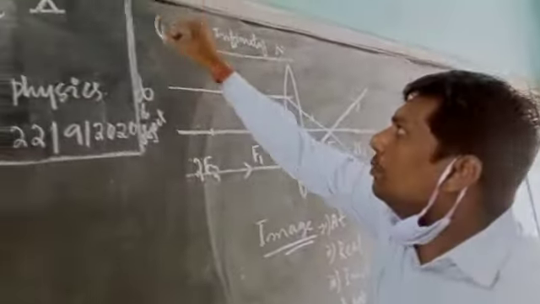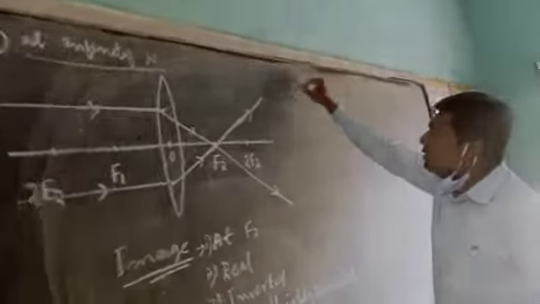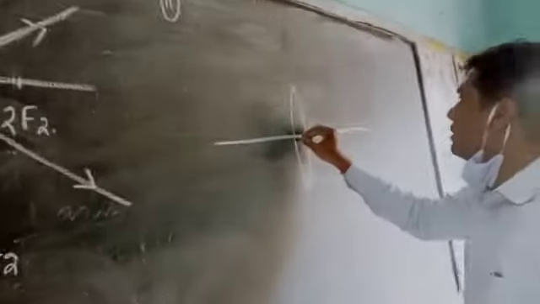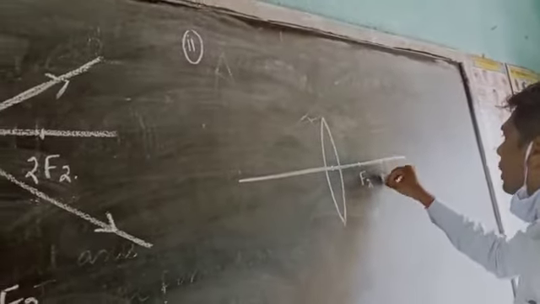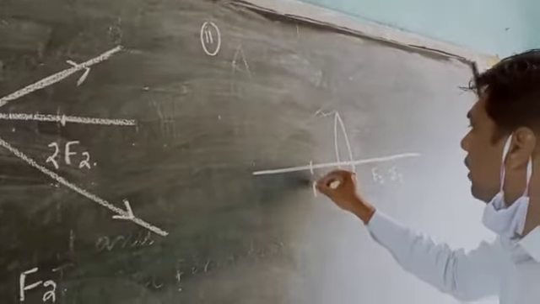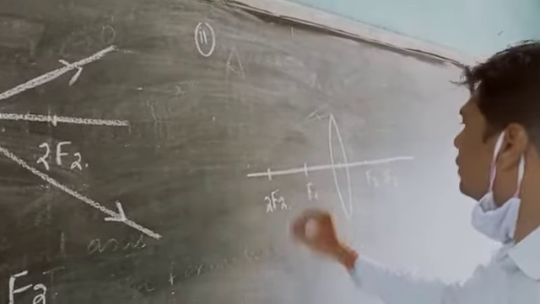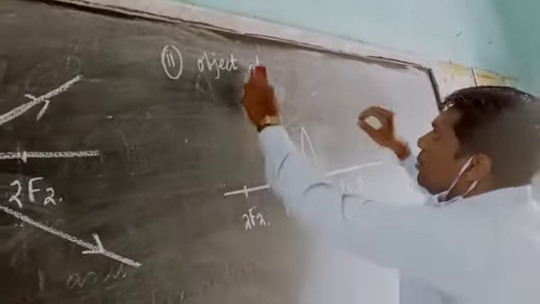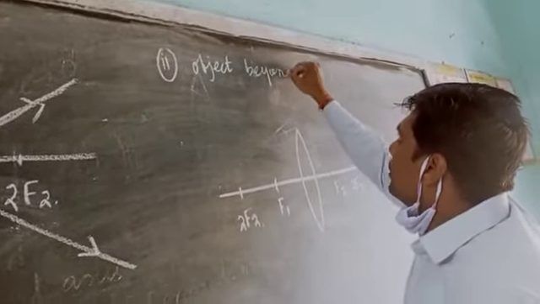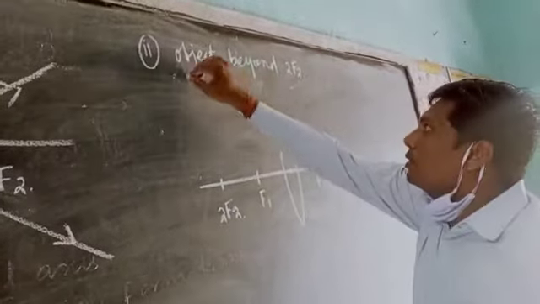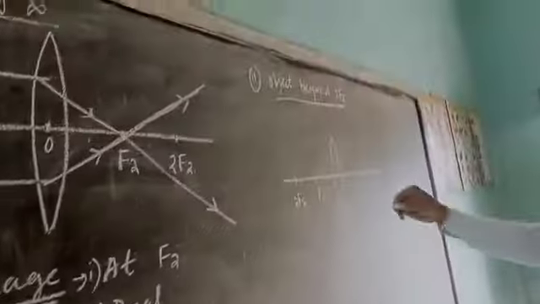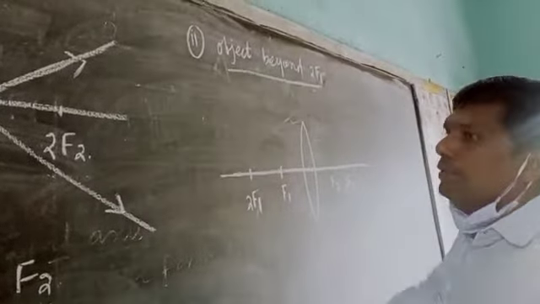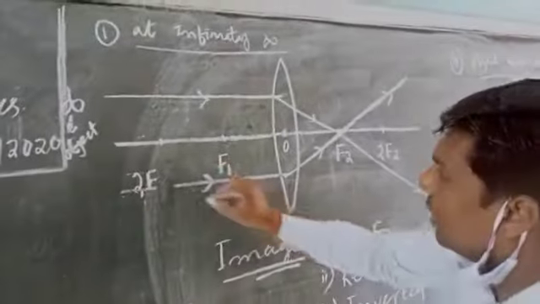This is the first case for a convex lens. For the second case, suppose this is the convex lens, this is the principal axis, this is F2, this is F1, this is 2F2, and here this is 2F1. Suppose the object is beyond 2F1. Then what will happen? See here.